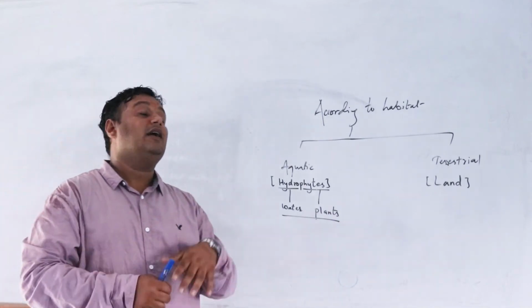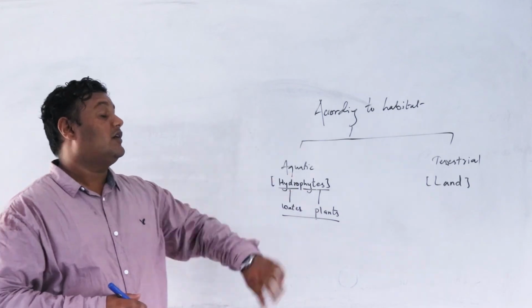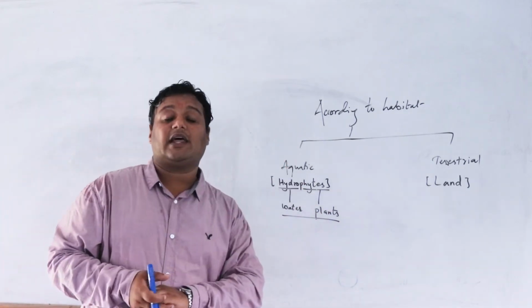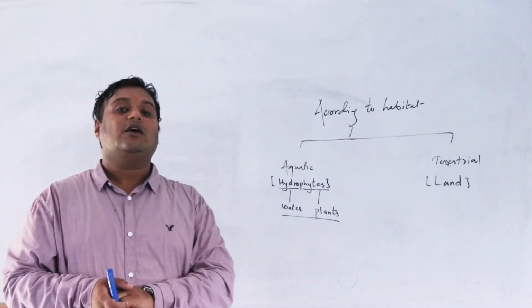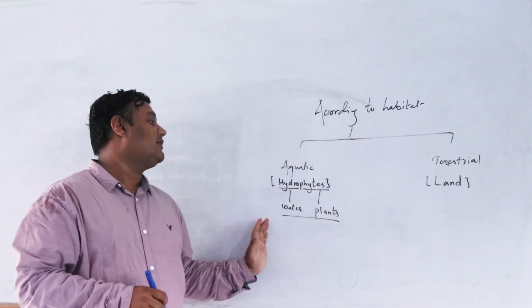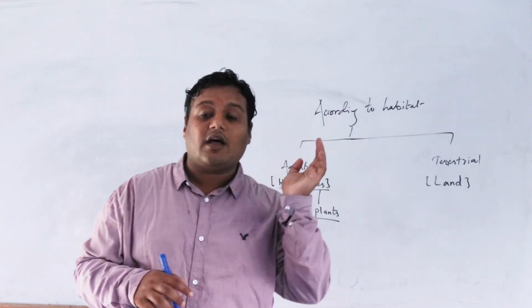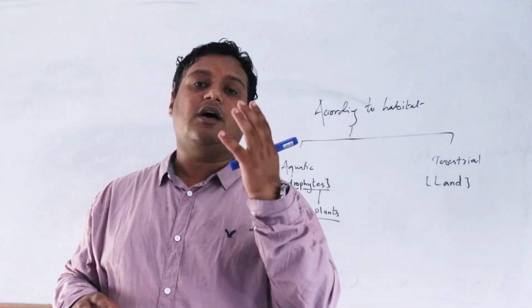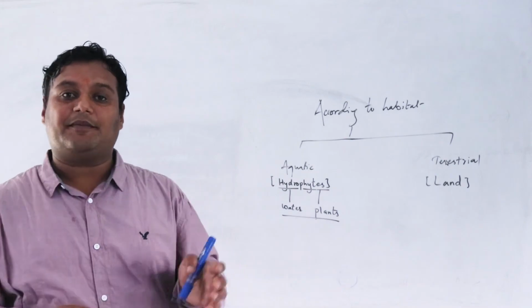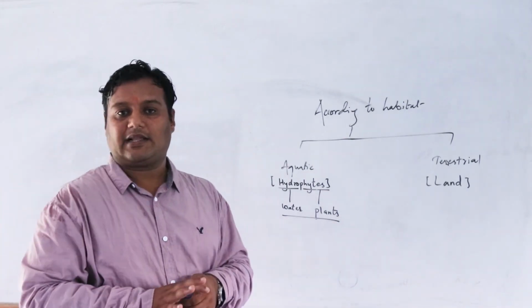According to the habitat, there are 2 types of plant: one is aquatic and another is terrestrial. Aquatic are the water plants, whereas terrestrial are the land plants. We have read the characteristics of the aquatic plants and the characteristics of the terrestrial plants. And terrestrial plants I can divide into 4 different types of climatic plants. So this we will be reading in the next class.